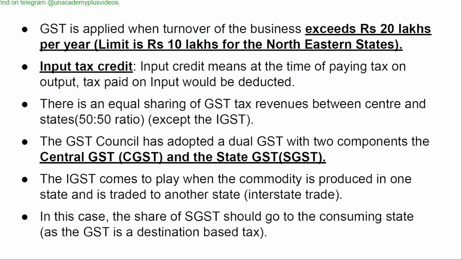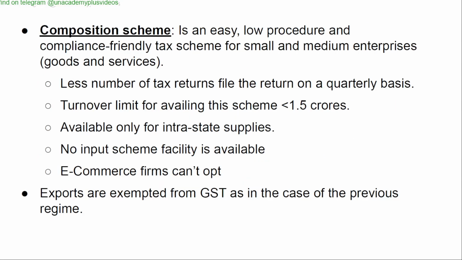The IGST comes into play when the commodity is produced in one state and traded to another state, that is, interstate trade. In this case, the share of the SGST should go to the consuming state, as GST is a destination-based tax. Composition scheme is an easy, low-procedure, and compliance-friendly tax scheme for small and medium enterprises, goods,